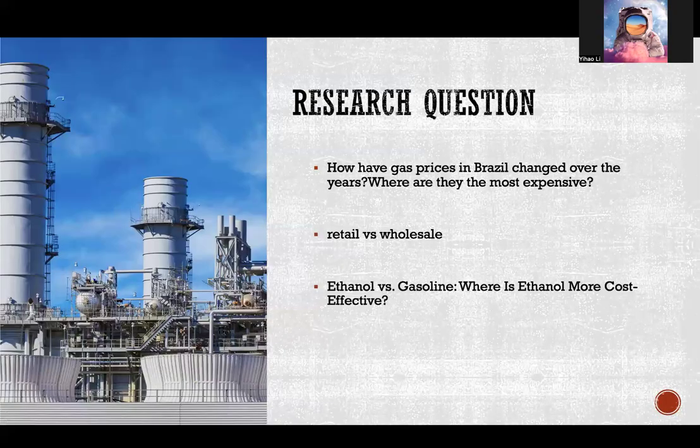And here are our research questions. There are three questions listed. First, how has the gas price in Brazil changed over the years, and where is it the most expensive? Second, retail versus wholesale: how big is the price gap, and how does it change? And the last one is ethanol versus gasoline: where is ethanol more cost effective? Each dashboard is designed to correspond directly to one of the questions.